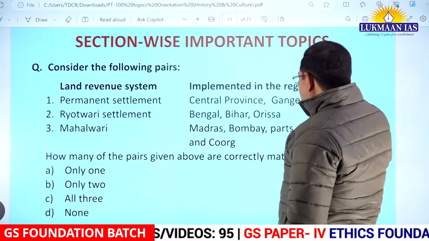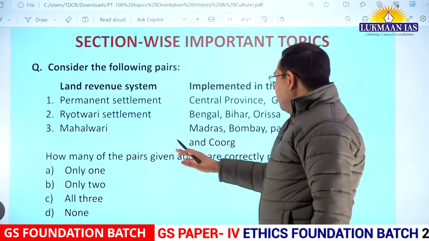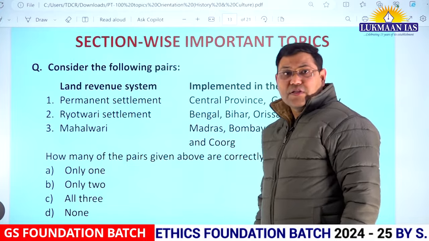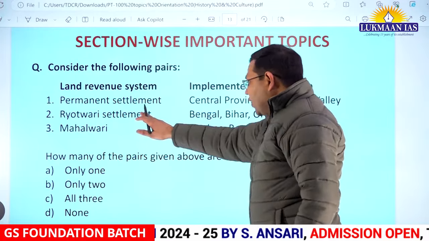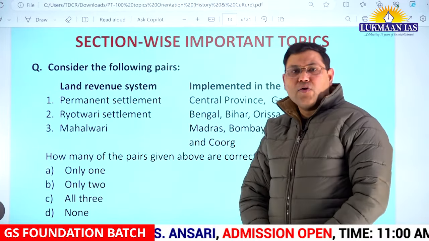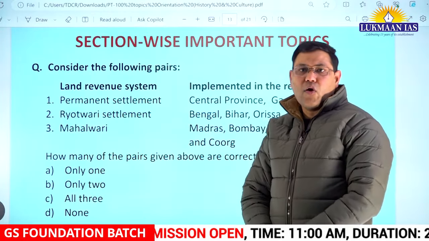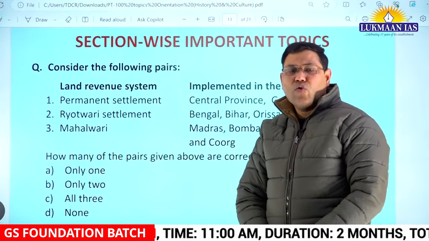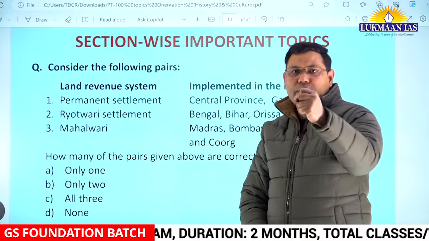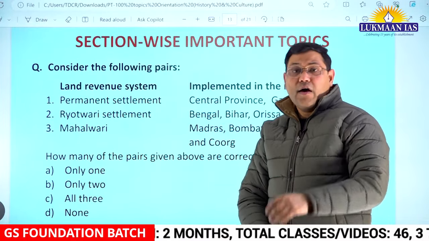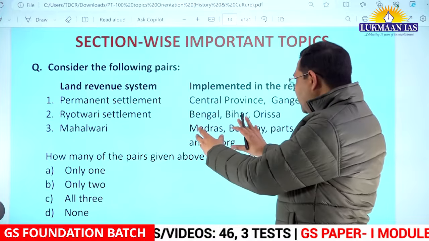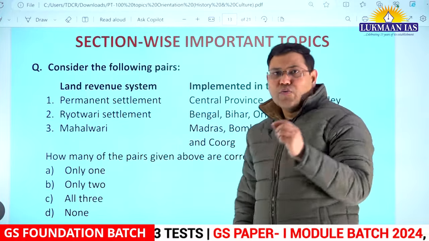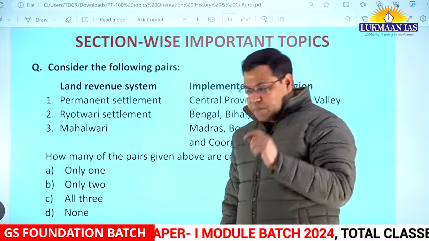Central province, Gangetic Valley, here the Mahalwari system was introduced. Later it was extended to Punjab, Rajasthan, such areas also. The Ryotwari settlement was employed in the Deccan region, Madras, Bombay, Coorg. Coorg is a district of southern Karnataka. And then the Ryotwari system was also implemented in some districts of Assam.